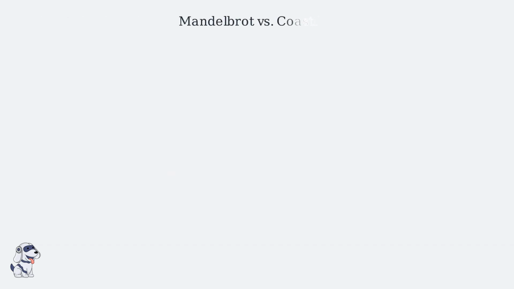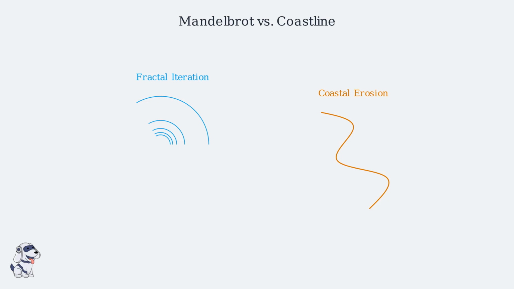Comparing the Mandelbrot set to a coastline reveals a deep, underlying structural unity. What we see here is not coincidence, but the result of recursive branching. On the left, the mathematical iteration of a function creates infinite complexity. On the right, the iterative force of tidal energy against mineral resistance creates the same self-similar branching.